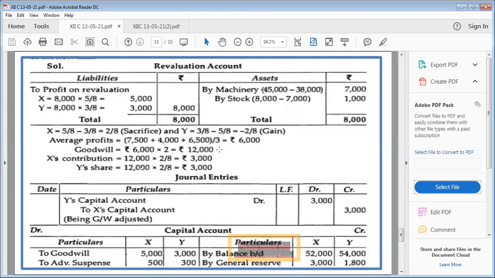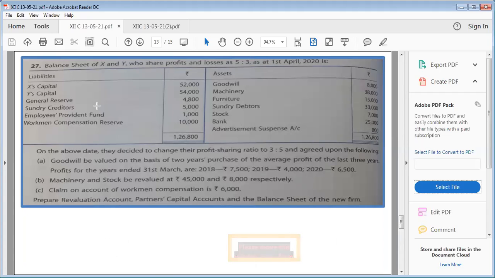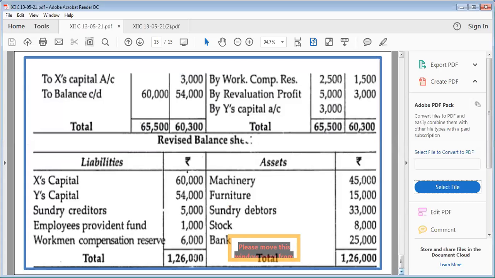All right. Now let us proceed towards the rest of the liabilities and assets. See, capitals we have utilized from here. General reserve we have already distributed. Sundry creditors, there was no change or realized value of sundry creditors in the additional information, so it will go as it is. Employee provident fund will also go as it is. WCR we have already distributed, so leave it. So you can see 5 and 1,000 we must have posted on the liability side of the revised balance sheet. See, here it is. All right.